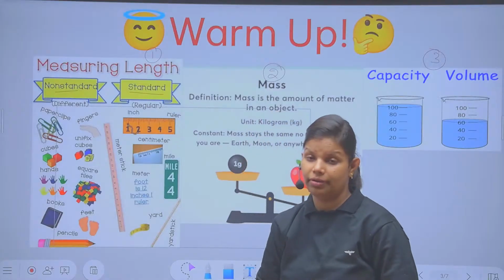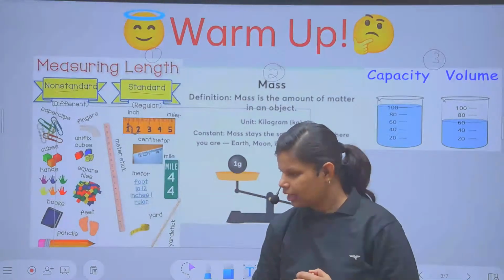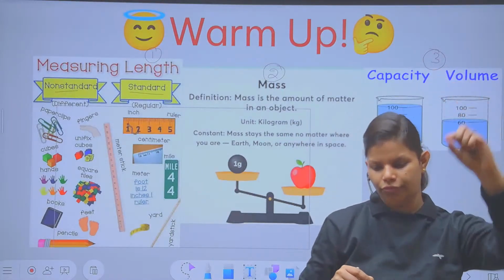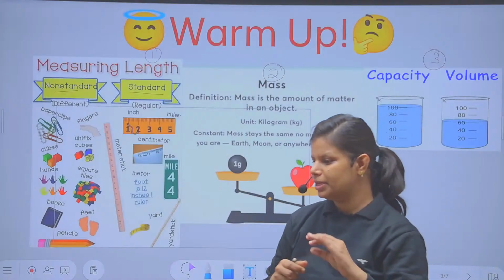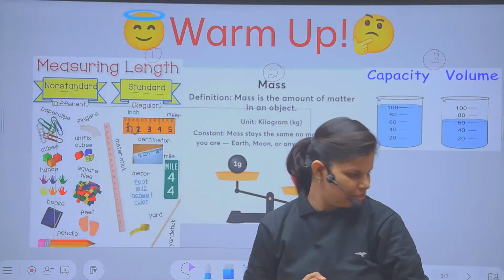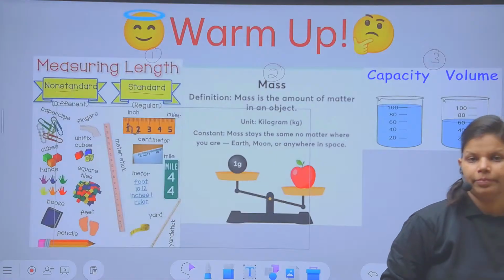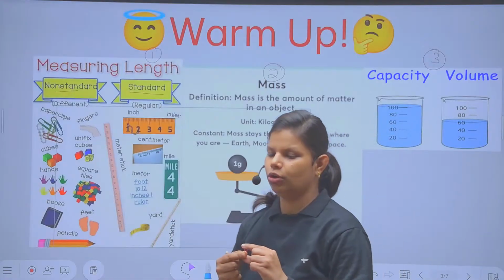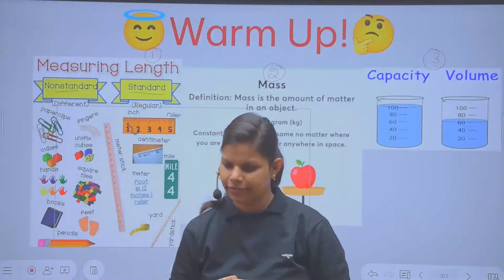Like if somebody asks you, ma'am, what is your height? That will be your standard measurement. Understood? Like somebody asks the length of Mount Everest. Exactly, we are able to tell now because we have measured it. Non-standard means which we cannot measure. Like if I ask you, what is the length of this pin? Is it standard or non-standard?